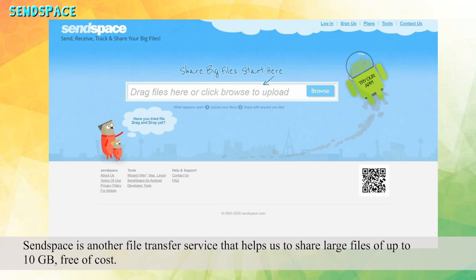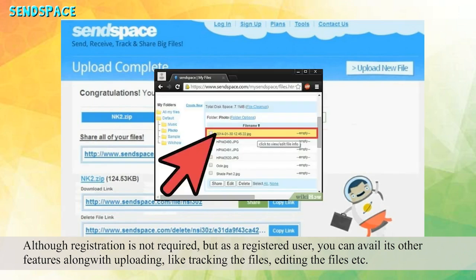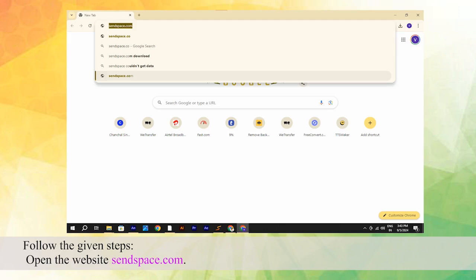SendSpace. SendSpace is another file transfer service that helps us to share large files of up to 10 gigabytes, free of cost. Although registration is not required, as a registered user, you can avail its other features along with uploading, like tracking the files, editing the files, etc. Follow the given steps. Open the website sendspace.com.